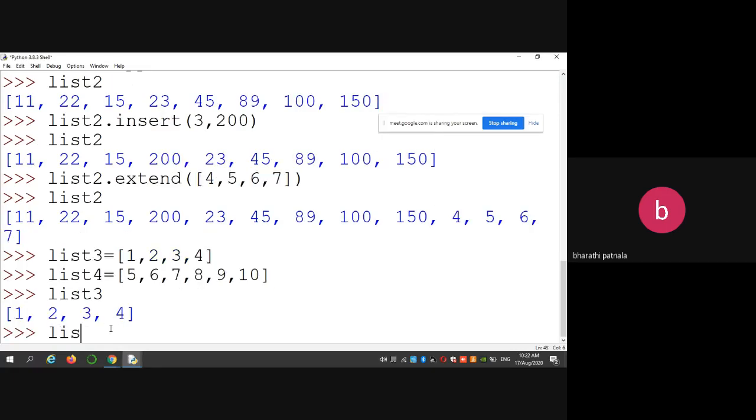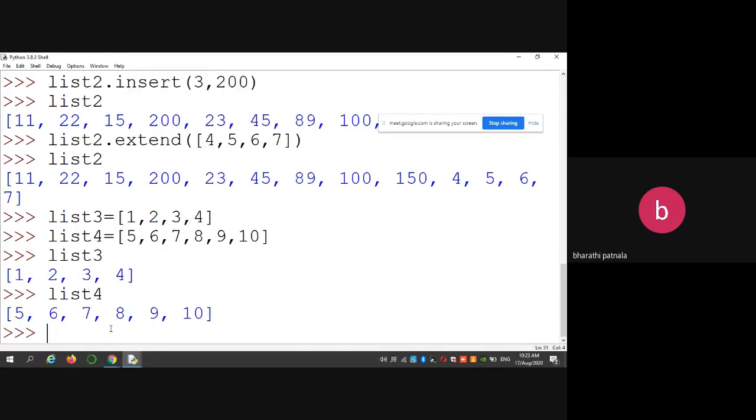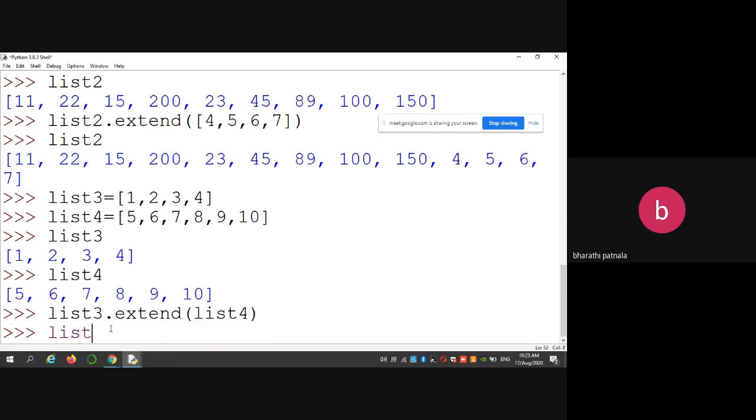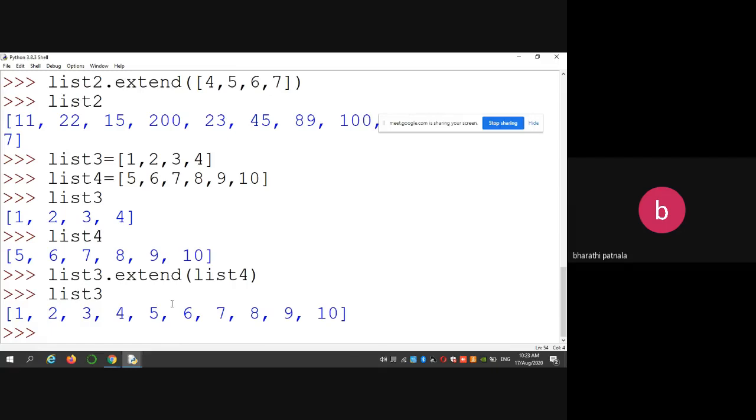What are the elements in list 3? 1, 2, 3, 4. And what are the elements in list 4? 5, 6, 7, 8, 9, 10. Now you want to add list 4 into list 3. So list 3 dot extend list 4. Now check list 3. So the list 4 items will be added into list 3.